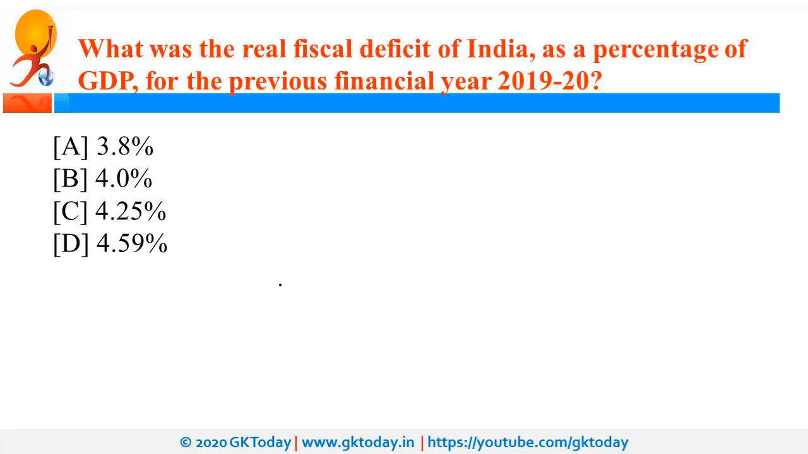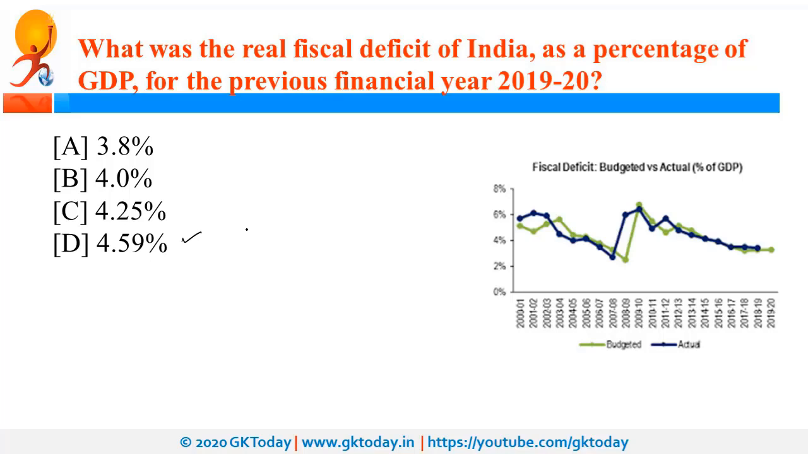What was the fiscal deficit of India as percentage of GDP for the previous year? So as per the latest data, the fiscal deficit was 4.59% of GDP. It is important to note that previously the target was 3.5%, later it was revised and it became 3.8%. Now, as per the latest data, it is 4.59%.